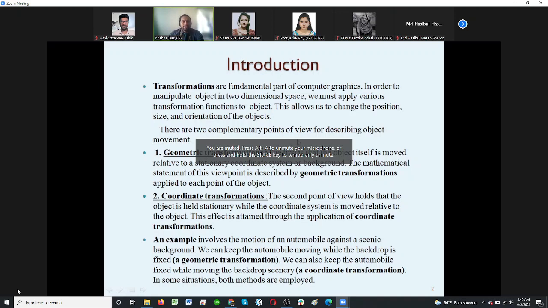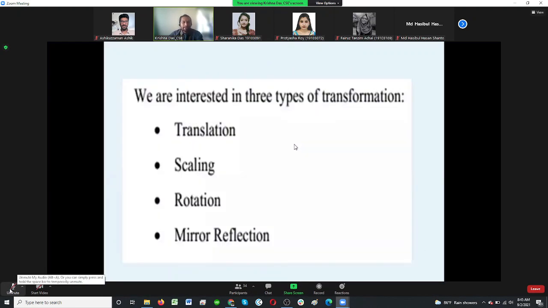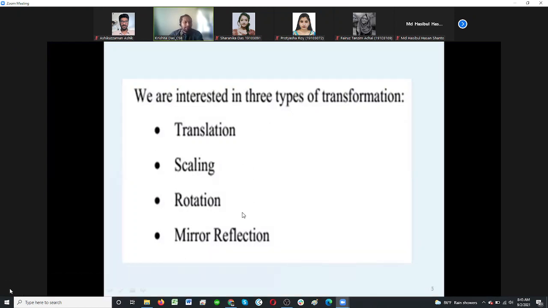In geometric transformation, we find at least 4 functions, but the first 3 functions are what we are going to discuss. So, Antor, can you tell me what is translation in general? What can you feel? Translation.